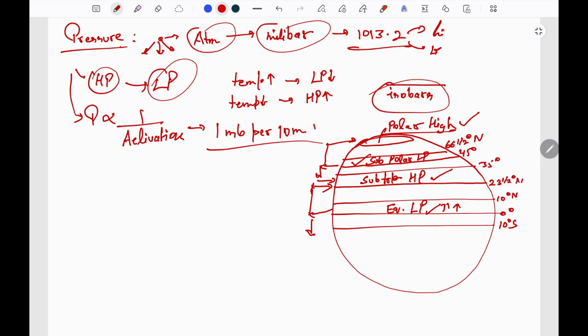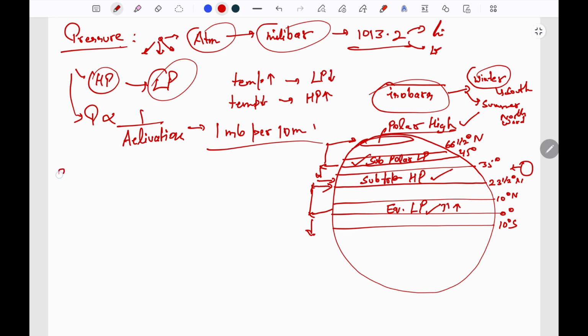So the isobars also move in the different seasons. In the northern hemisphere, in winter time, they will move southwards, and in summer they will move northward. Why? Because in the summer time the sun will be here in the northern hemisphere, and the temperature here will be more, so the pressure will be low, so the isobars will move north, and vice versa in the winter time.